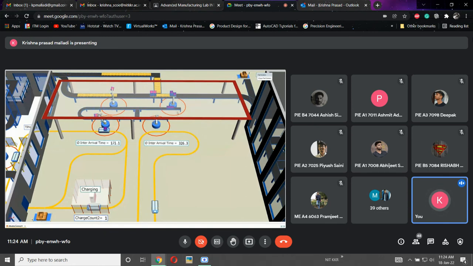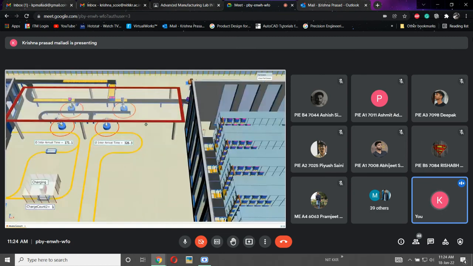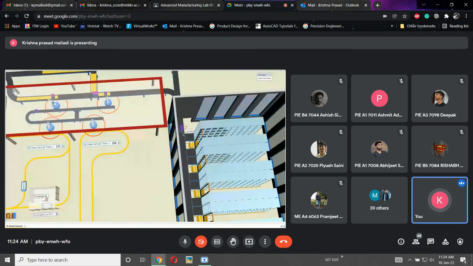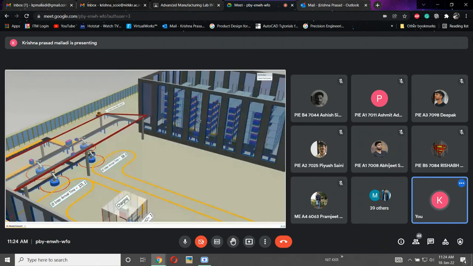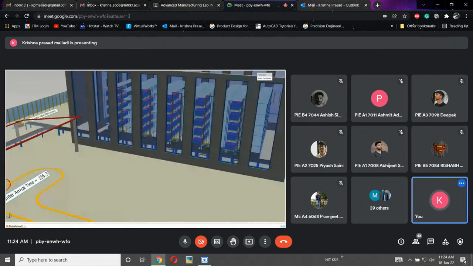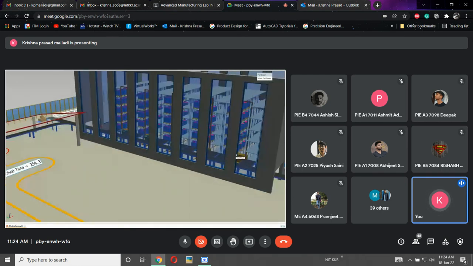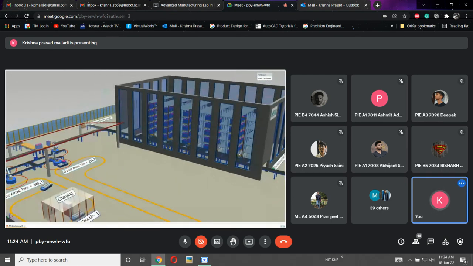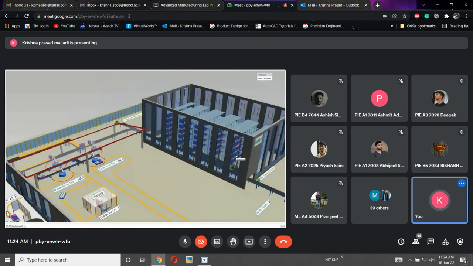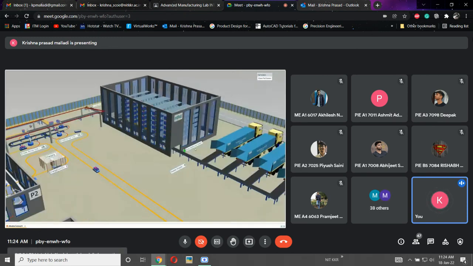See here, the parts will be coming here and entering into this storage. This is called an ASRS, automatic storage and retrieval system, where the complete system works on algorithms as well as programming. Wherever there is emptiness, automatically, based upon the algorithms which we have defined, it will be storing over there. The same applies for retrieval: there will be some load trucks. Once the call is there, the material will automatically be unloaded from this ASRS and enter into these trucks.